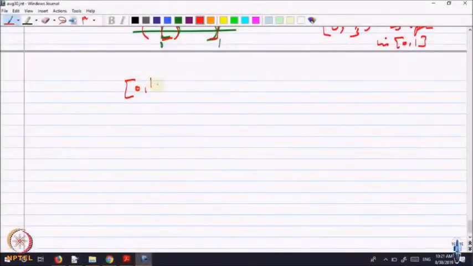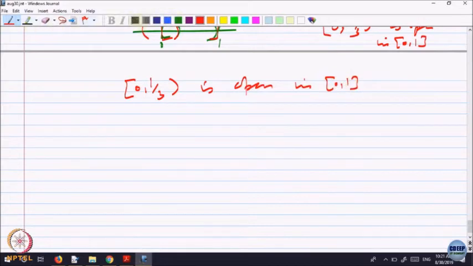Let me say why. Let us just illustrate this a bit more. I am saying that 0 to 1 by 3 is open in 0 to 1. What does that statement mean? Let us elaborate.